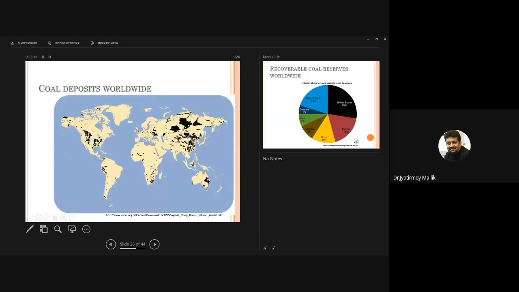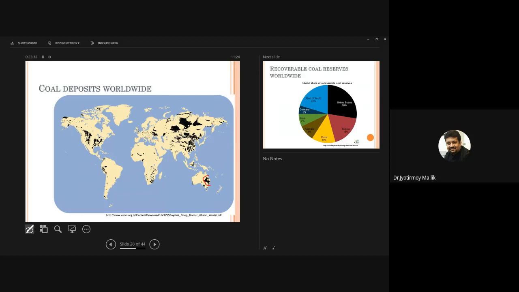So, coal deposits worldwide: you can see the US, Russia, China, and India. Australia has quite large coal deposits, also South Africa, and a little bit in South America. You can see Australia, this is Queensland, right? In Queensland, you have a lot of coal deposits. Russia and China have very major deposits of coal as well.